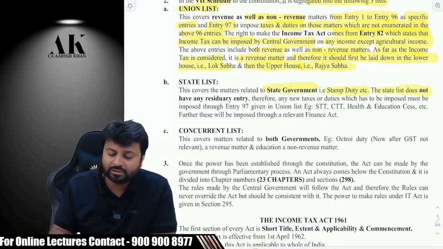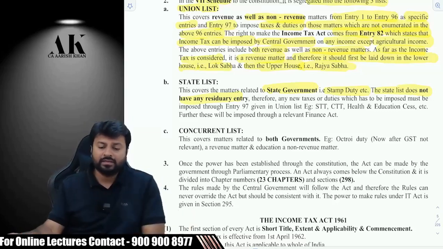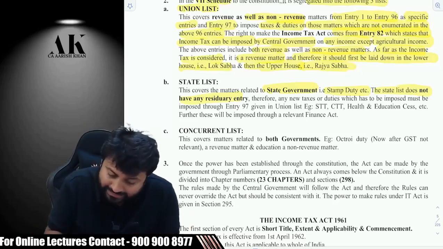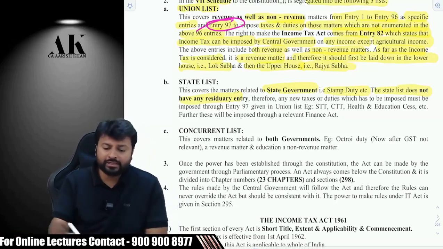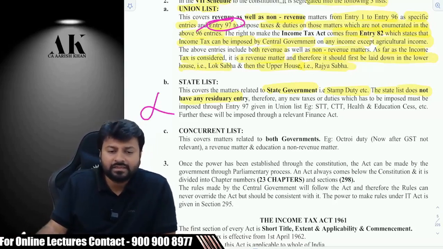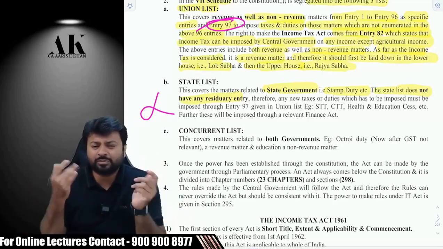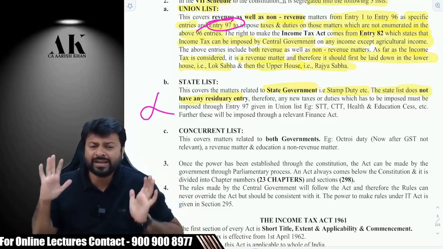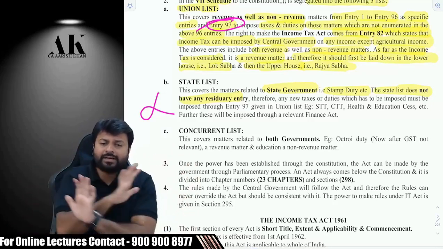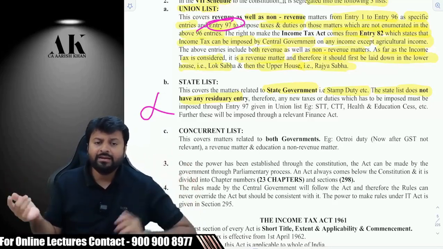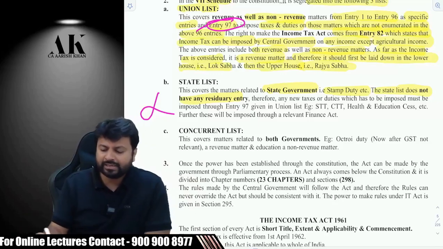This list does not have any residuary entry. Remember now, this is the important point. This residuary entry is only there in what? In the union list. It is not there in the state list. In the state list, there are only specific entries. It means if any new small taxes have to be imposed, they can be imposed only by which government? Only by the central government. State government cannot impose. Why? Because there is no residuary entry in the state list.